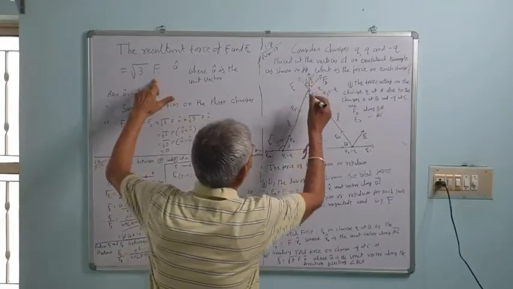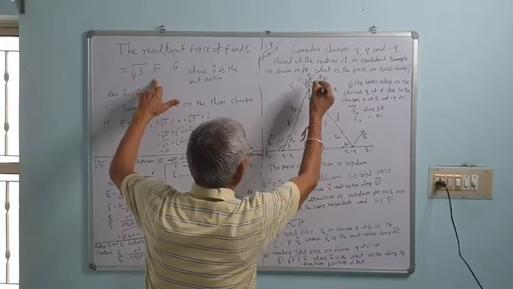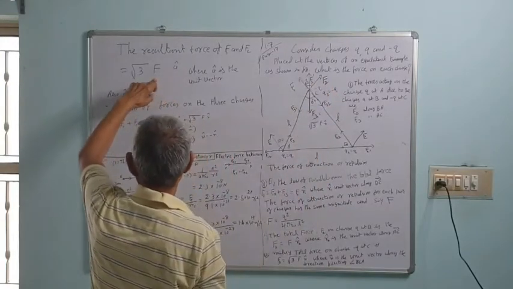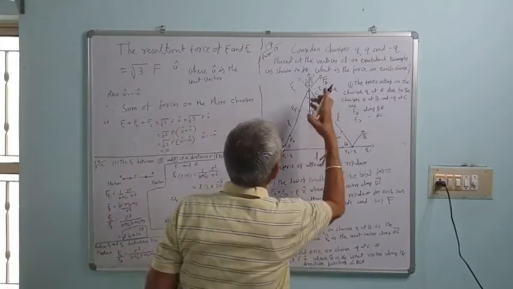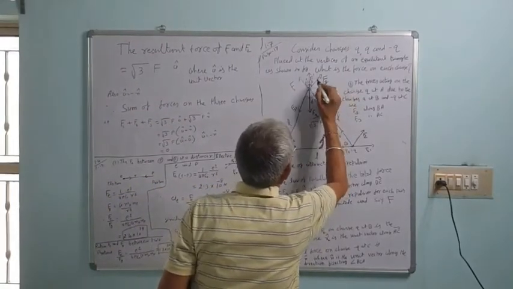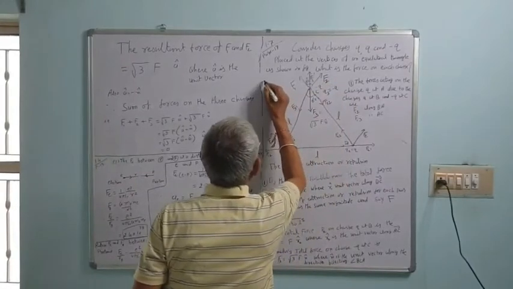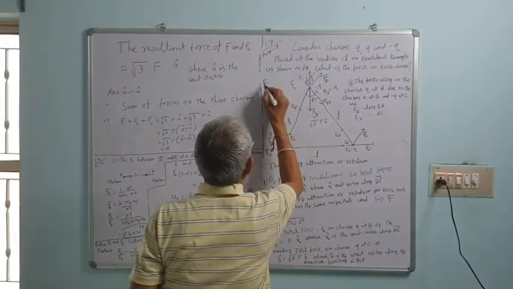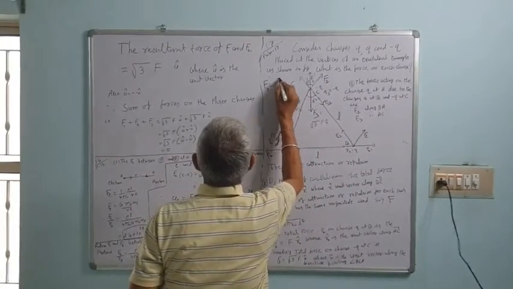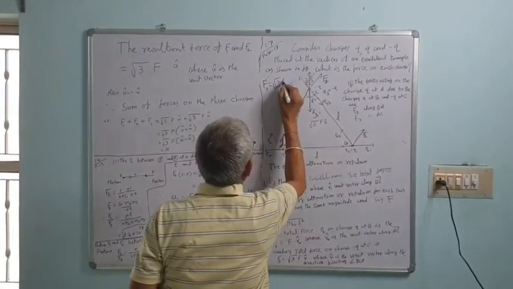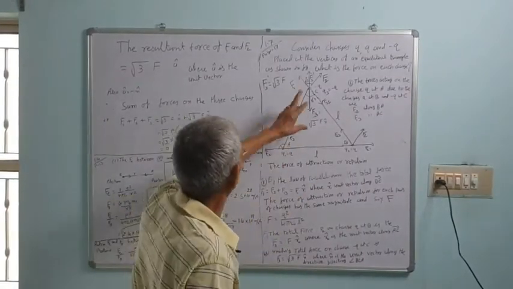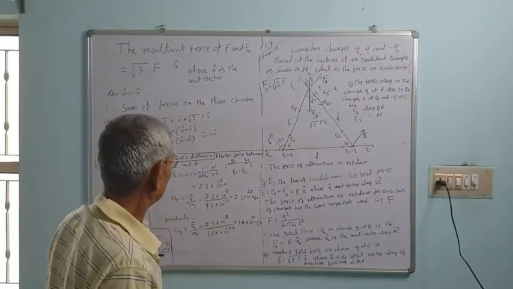This is also under root 3F. F3 dash is equal to under root 3F by the law of parallelogram of vector addition.